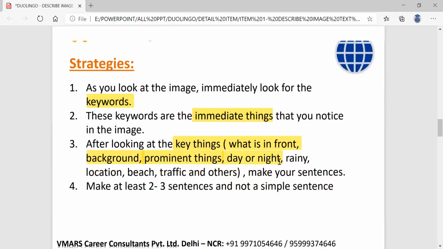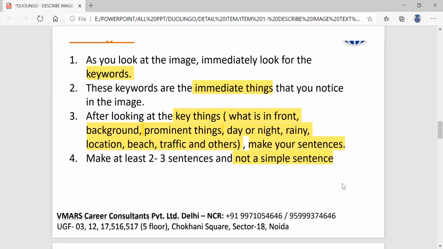Is it daytime or nighttime? Is it rainy weather? What's the location? Beach, house, park, library, school. Do you see traffic on the road? You may talk about the age of the people, how they look, and their clothes. It's important to talk about and include everything. Make your sentences good; do not write a simple sentence. Now what is this? I will be explaining you.